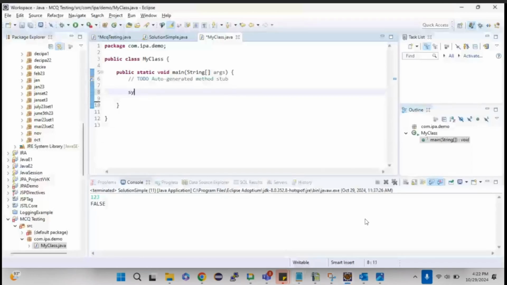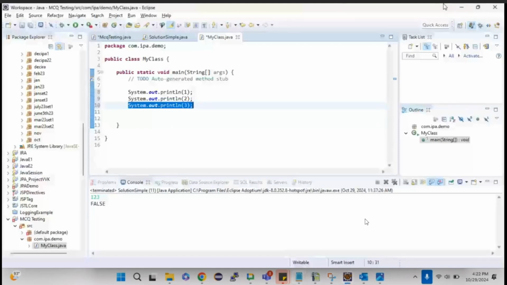For example, if you want to print 1 to 10, how will you print? Obviously System.out.println of 1, and likewise I'll give 2 and 3 like this. Once I run, yes, 1 to 10 will get printed. But as you could see, the only change will be the values. The remaining statements are the same, right? So why do I need to write 10 lines?